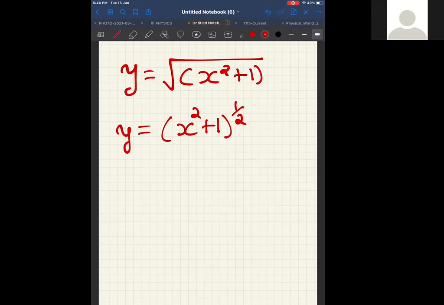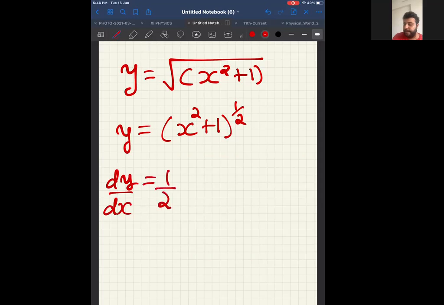Now, dy by dx will be: x power n is n into x power n minus 1, or differentiation of something power n is n into something power n minus 1 into differentiation of that something, which is 2x. Inside the bracket will be x square plus 1 itself.